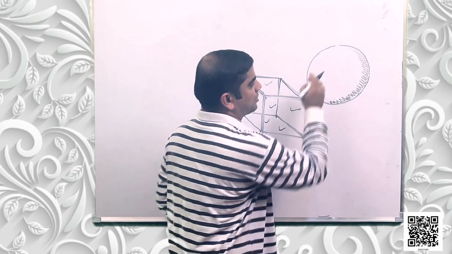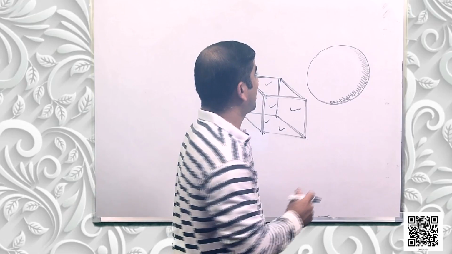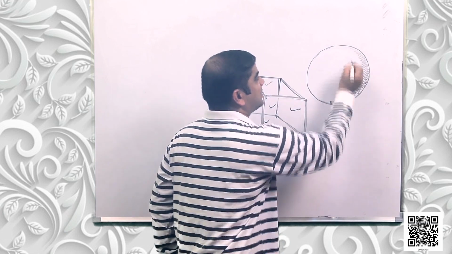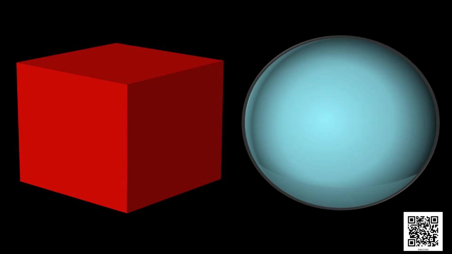In case of a sphere, it's a 3D object. The surface of the sphere is circular in its construction and the edge is curved. In the cube the edges are straight and here it is curved.